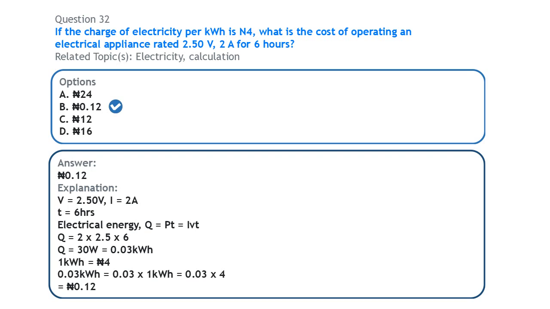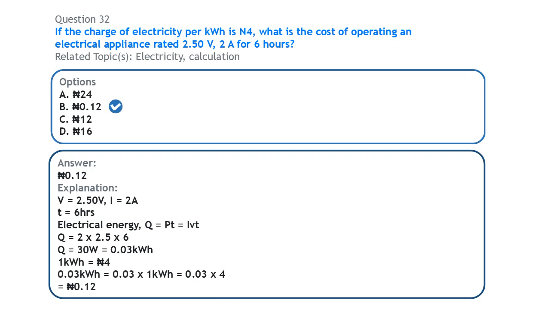This is 30 watt hour. We will convert it to kilowatt hour. That can be done by dividing by 1000. To convert from watt hour to kilowatt hour, we divide by 1000. So if you divide this by 1000, we'll be getting 0.03 kilowatt hour.